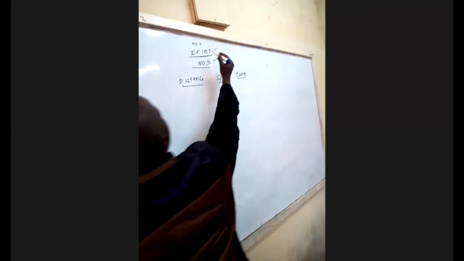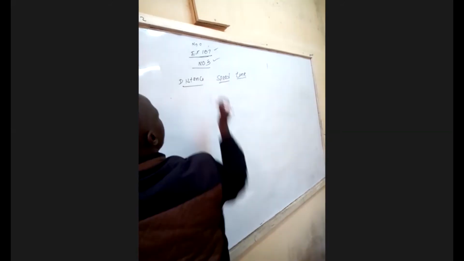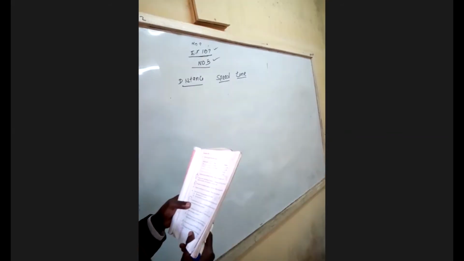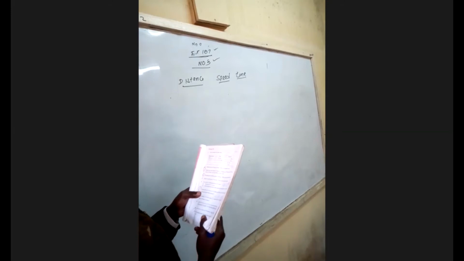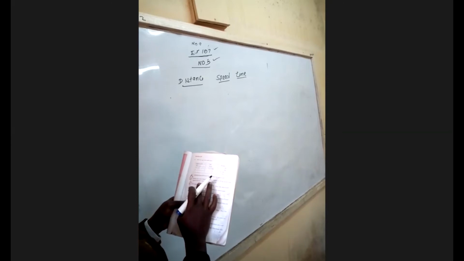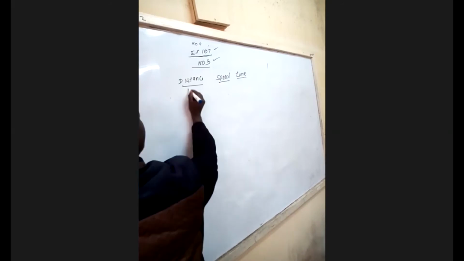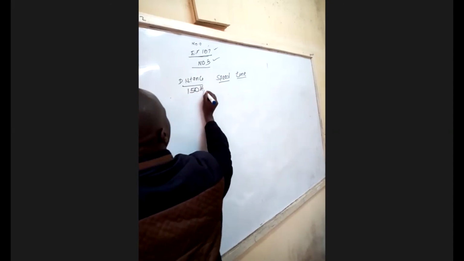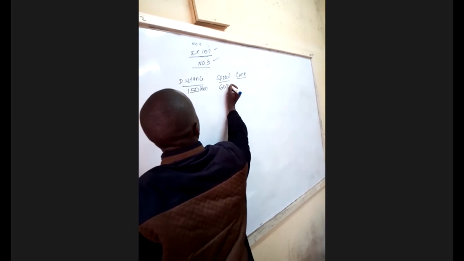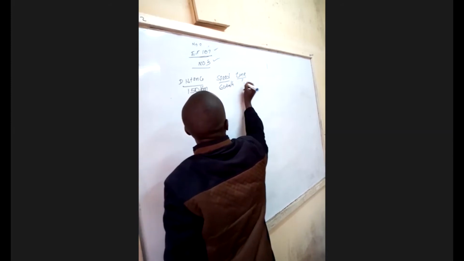Exercise 107, number 3. So I want us to look at question number 3 on exercise 107. Kamau drove from Nakuru to Nairobi, a distance of 150 kilometers at an average speed of 60 kilometers per hour. How long did the journey take? So the first thing that you should be writing there is distance, 150 kilometers. Then the speed was 60 kilometers per hour. Then time was not there.